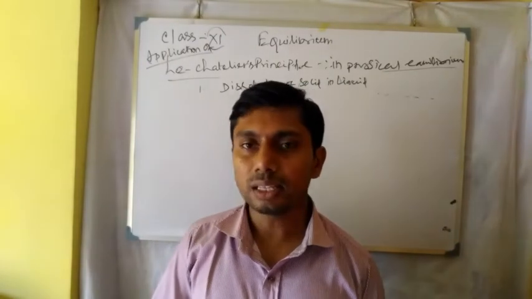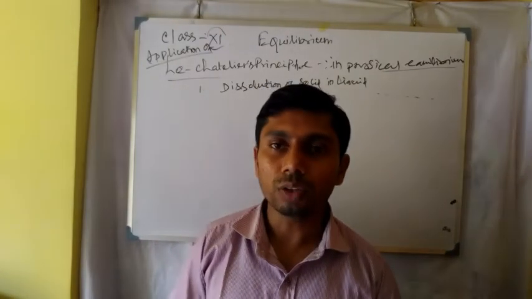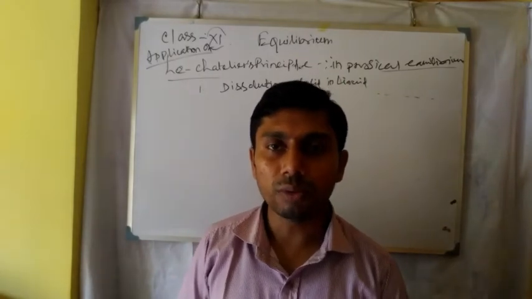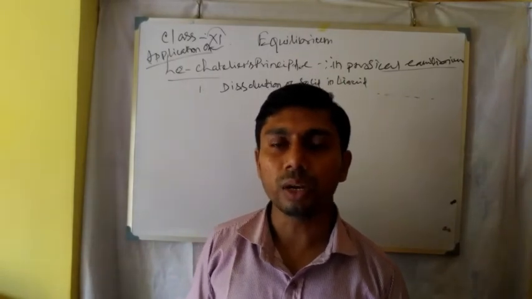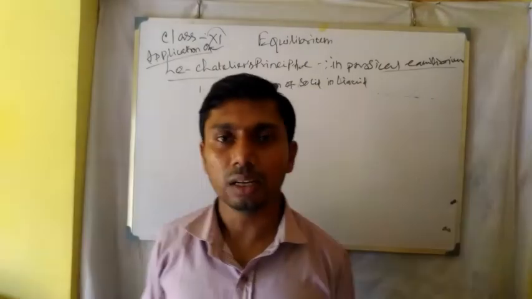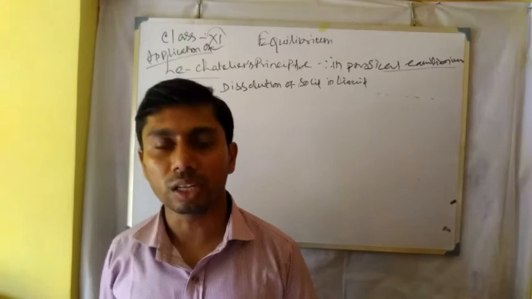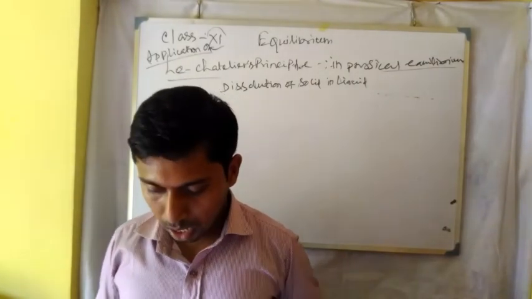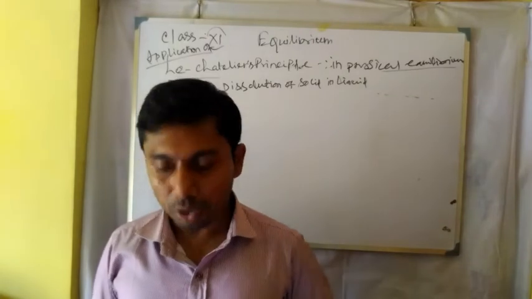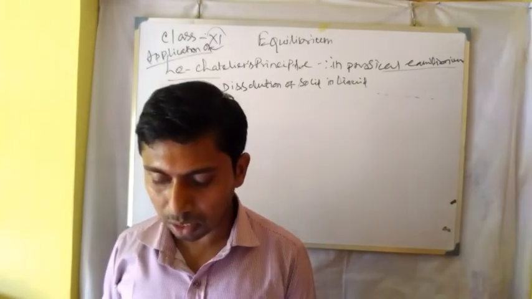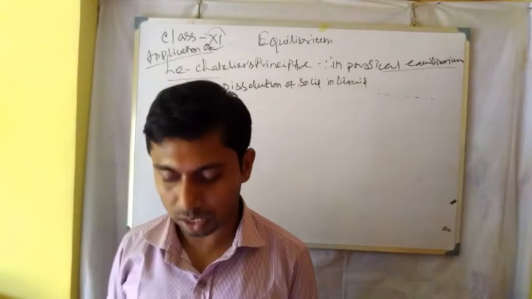As there is a change in heat content, according to the favorable condition, that is heat is required or heat is evolved, the change in temperature will affect in such a direction as to minimize the change. That is, if we increase or decrease the temperature, how to minimize the change. So if the system is endothermic, that means heat is required, then increasing temperature makes the forward reaction faster.